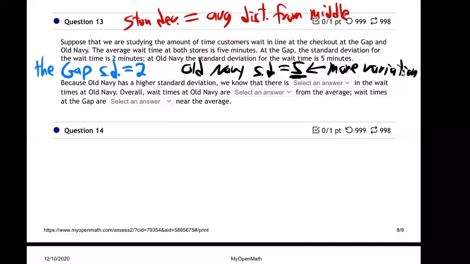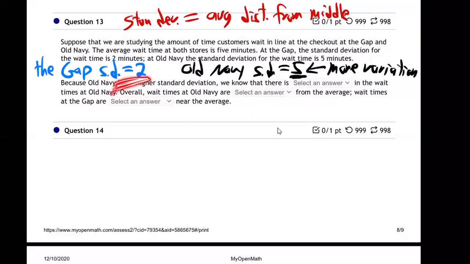The average wait times at both stores is 5 minutes. So if you're going to wait in line at the Gap or Old Navy, you're going to wait 5 minutes on average. But at Old Navy, there's a higher standard deviation. That's not good. That doesn't make customers happy. I'm not happy about that when I go to some store and I wait in line and I see some people just whizzing right through and then I take forever. I guess I'm happy if I'm the one who whizzes right through. But in general, you're going to make customers upset if there's a lot of variation. If it's not the same for everybody, right?